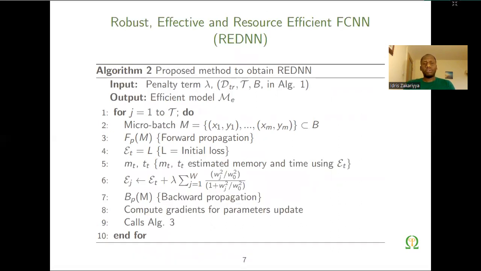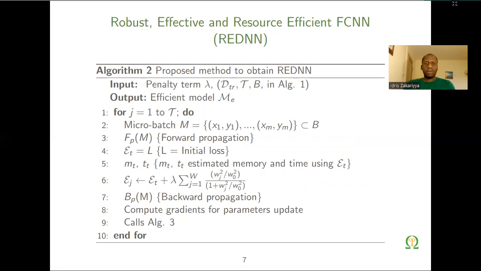So the next algorithm is the proposed method we use to obtain the REDN. This is the proposed training method that gives us a lighter version of a resource efficient deep neural network. As we can see, we utilize a number of techniques like simulated micro batching and weight penalty, where we shrink the network in order to get a lighter architecture.